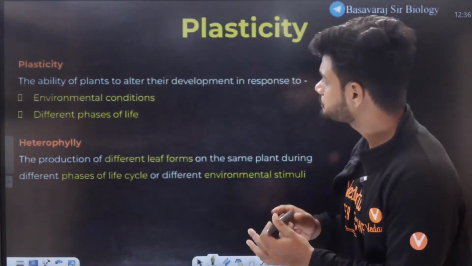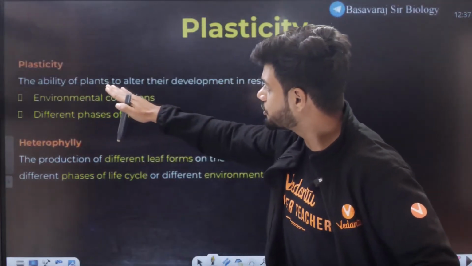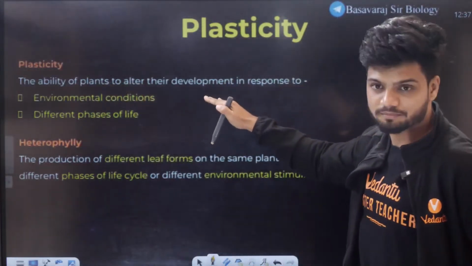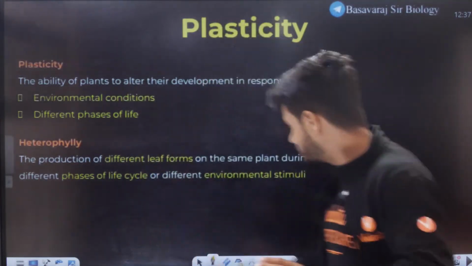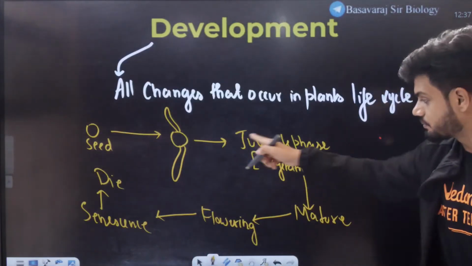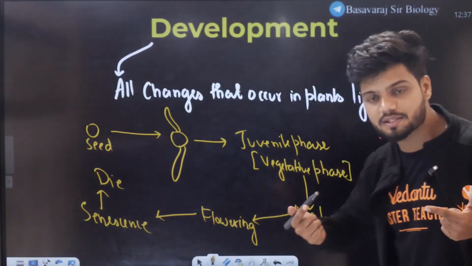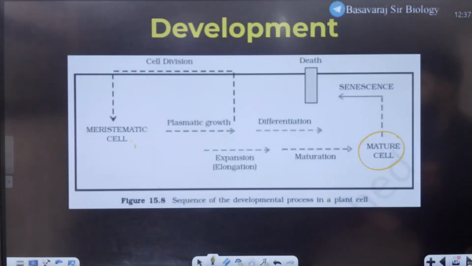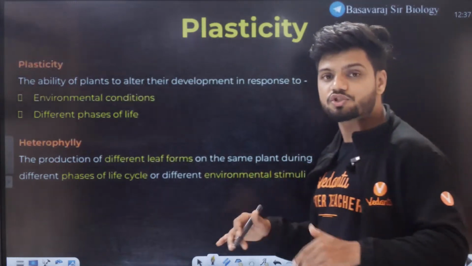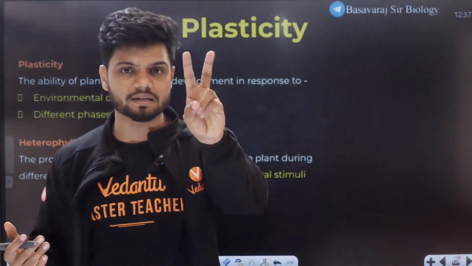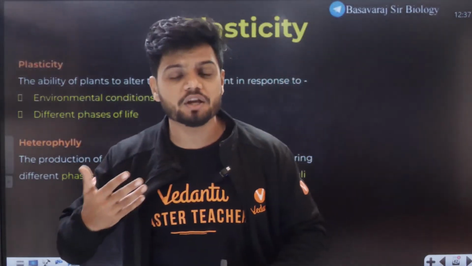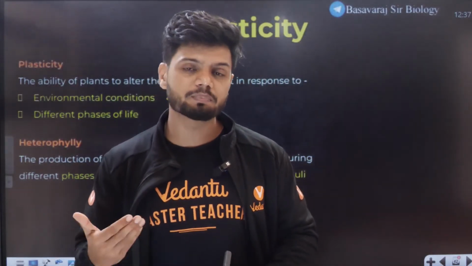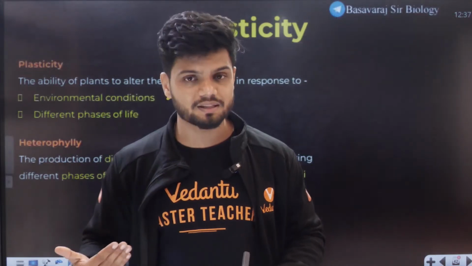See this. Plasticity is the ability of a plant to alter its development. The plant is altering the developmental pattern. This was a normal developmental pattern, and if there is a change in this, the change is called plasticity, students. This change mainly happens because of two main reasons. One is the environment, basically for adaptation purposes; a plant can undergo changes in its life cycle.